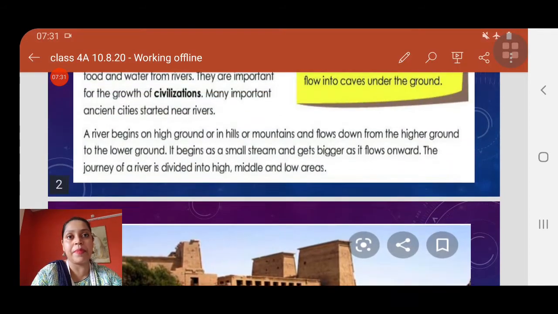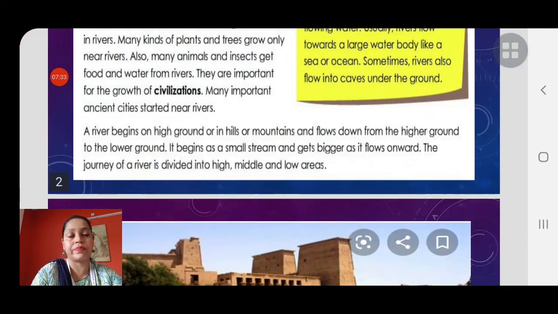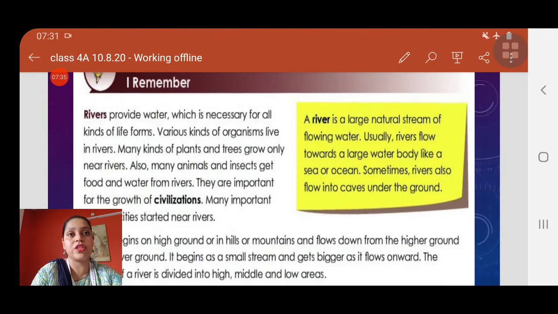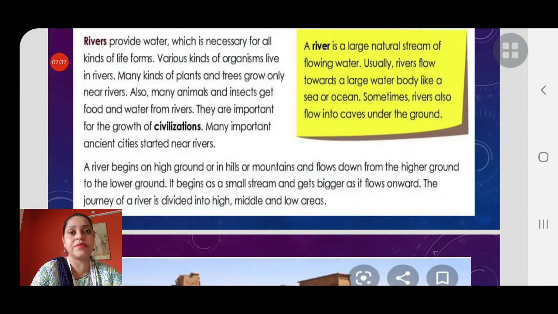So let's get back to the chapter. Children, now let's see what's given there. A river begins on high ground or in hills or mountains and flows down from the higher ground to the lower ground. It begins as a small stream and gets bigger as it flows onward. The journey of a river is divided into high, middle and low areas.